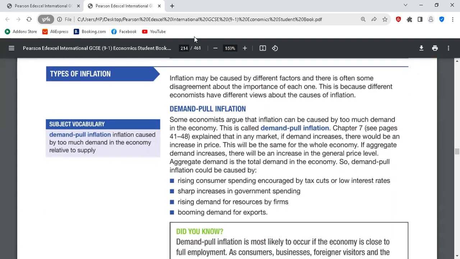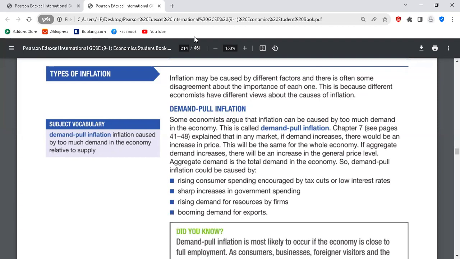So we have types of inflation. Note again, we have CPI. The measurement for CPI is C_t over C_0 multiplied by 100. That means the cost of the food basket for this present year divided by the cost of the food basket of the base year, multiplied by 100. That is done. Then we go to the types of inflation. Are you there now? Yes, I'm here.